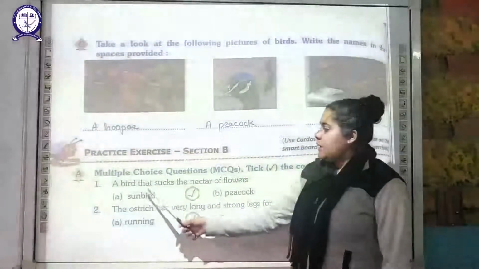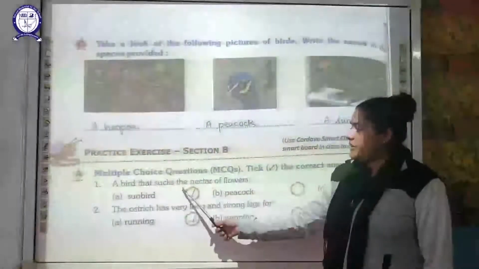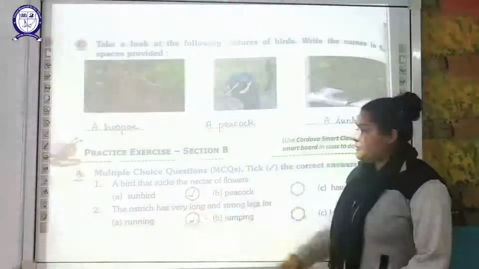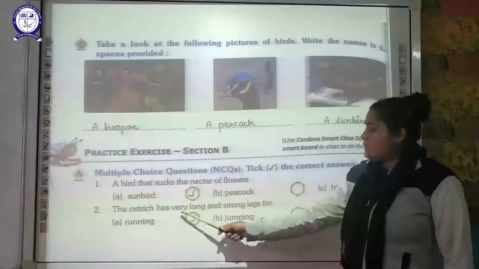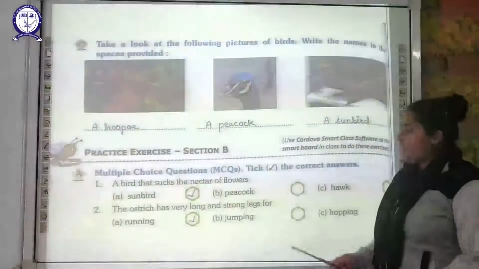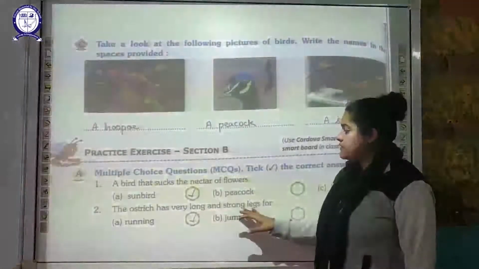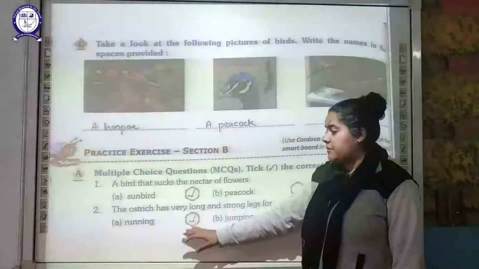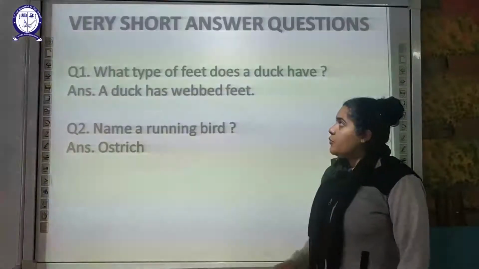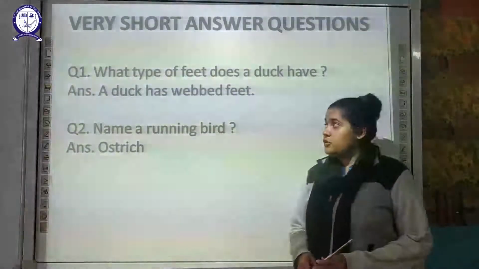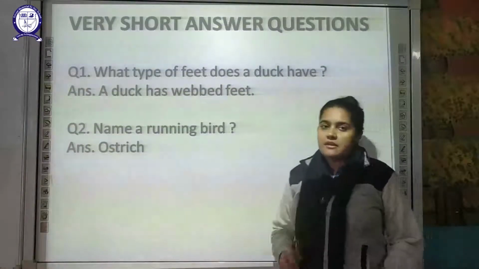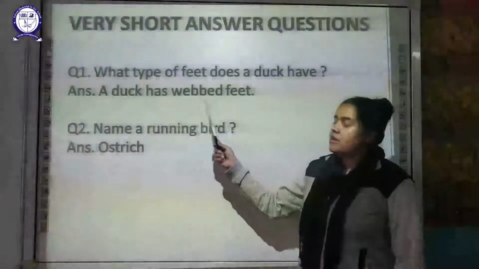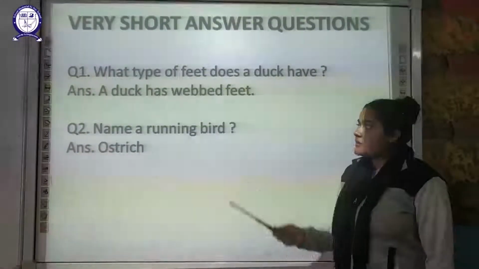Okay. Now moving on to section B of the exercise, the multiple choice questions. First of all, a bird that sucks the nectar of the flower. That bird is the sunbird. The next is, the ostrich has very long and strong legs for running. It's for running. Now moving on to the very short answer type of questions. First of all, what type of feet does a duck have? We have recently discussed that ducks have webbed feet, which make them expert swimmers.